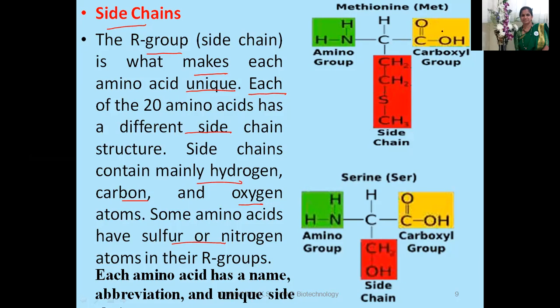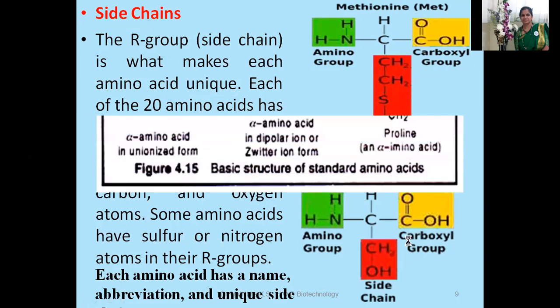For example, here you can see methionine, that is M. Here you can see the amino group, the carboxyl group, the hydrogen, and this is the side chain. The side chain always varies from one amino acid to another. And here in serine, the amino group is there, the carboxyl group is there, hydrogen is there. You can see the difference in their R group. This is the side chain.